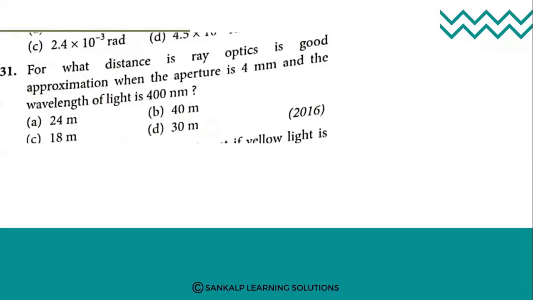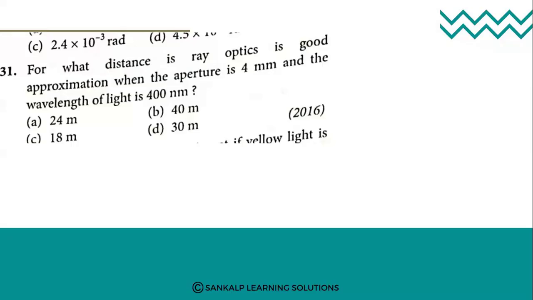Next question. For what distance is ray optics a good approximation when the aperture is 4 millimeter and the wavelength of the light is 400 nanometer? It is a direct question.